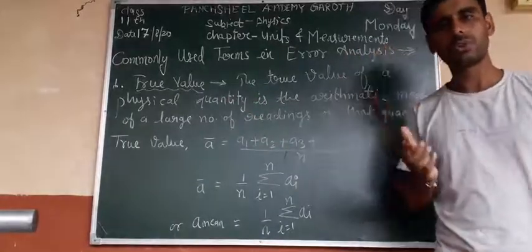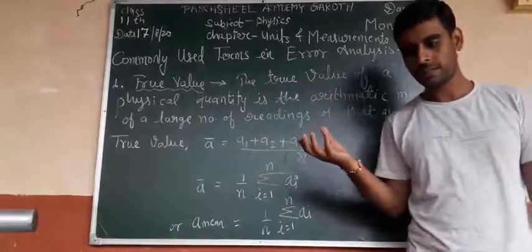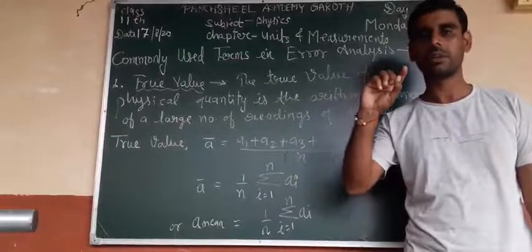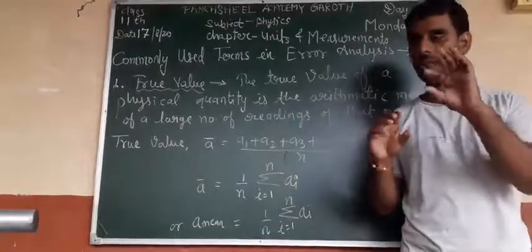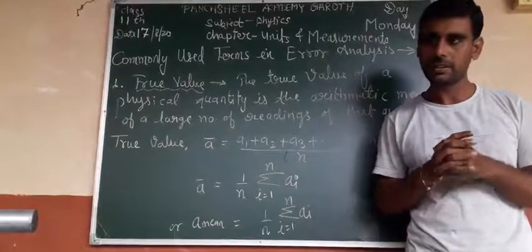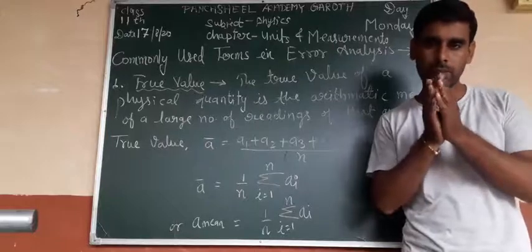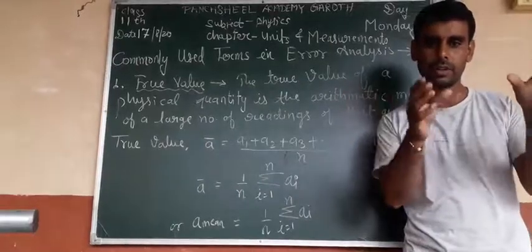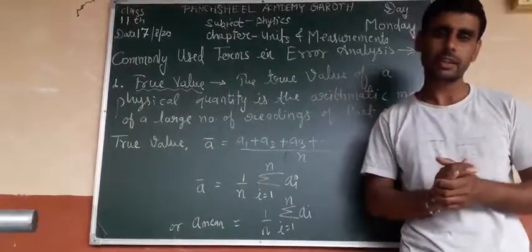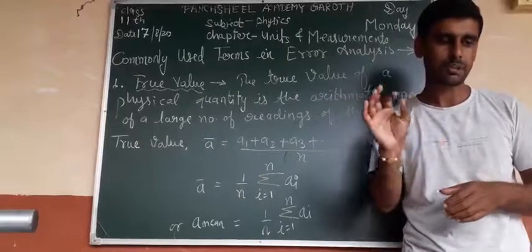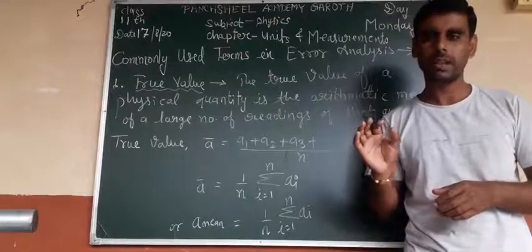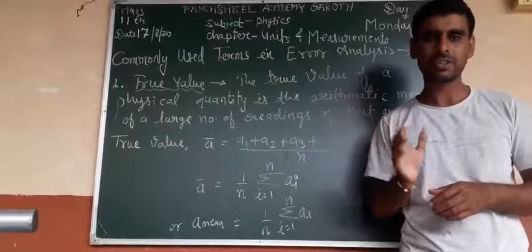Suppose you are measuring the diameter of any given wire using a screw gauge. आप स्क्रू गेज से किसी बहुत पतले वायर का डायमीटर मेजर कर रहे हैं. ठीक है, and you take a number of readings. First reading, second reading, third reading, fourth reading, which means there are variations in the reading. Suppose 1.38 mm, 1.35 mm, 1.44 mm, and like this there are variations in the reading.